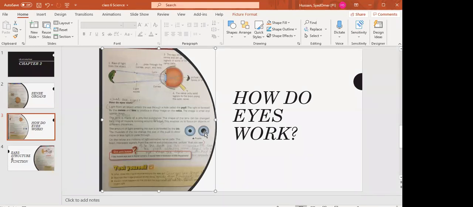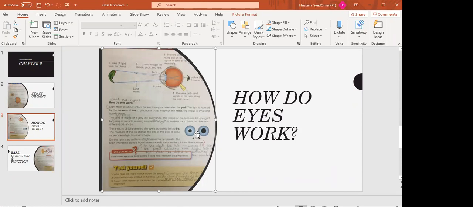So the amount of light entering the eyes is controlled by the iris. And what is the iris? The iris is the colored portion of the eye, and in the center there is a pupil, as you can see.